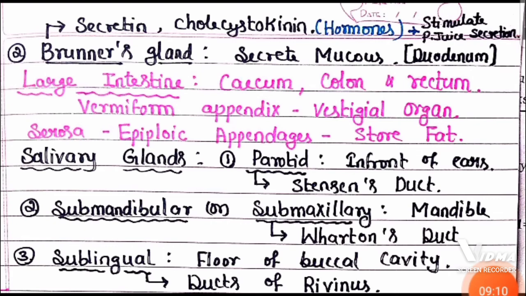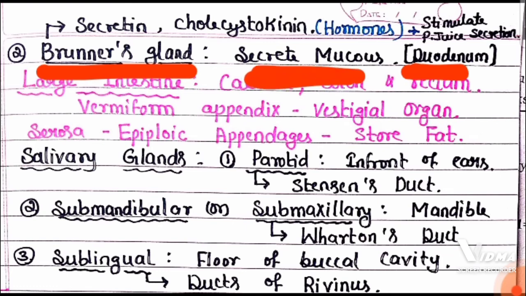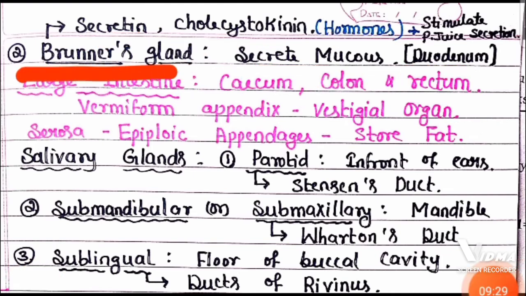Second type of glands you can find in intestine is Brunner's gland. So this Brunner's gland is present in the duodenum part of the small intestine. It secretes mucus. In addition to that, Brunner's gland secretes two important hormones. One is secretin and another one is cholecystokinin. Remember children, Brunner's gland is the second gland of the small intestine.